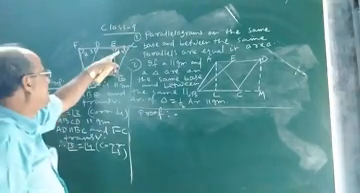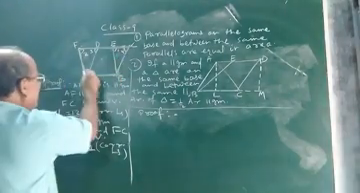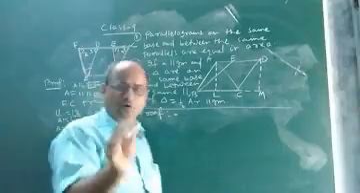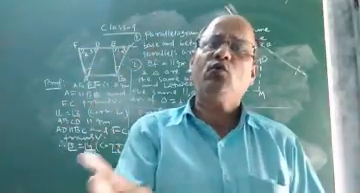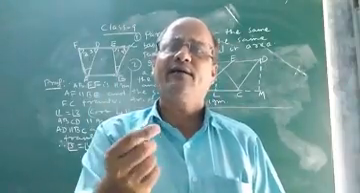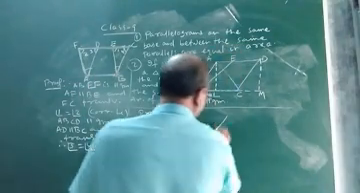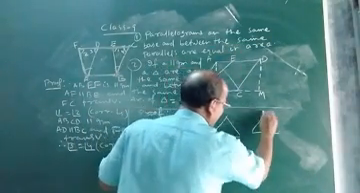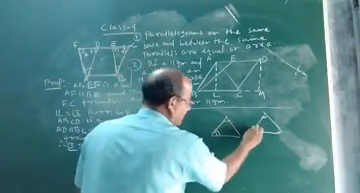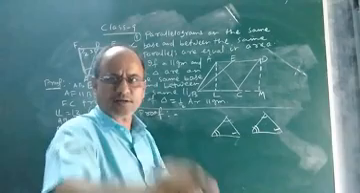Now see children, if angle 1 equals angle 2 and angle 3 equals angle 4, what will happen to this angle and this angle in these two triangles? Children, you know that in two triangles, if two angles are equal, then the third angle will automatically be equal. Suppose this is one triangle, this is another triangle. This angle and this angle are equal, this angle and this angle are equal. Then the third angle of the two triangles must be equal.